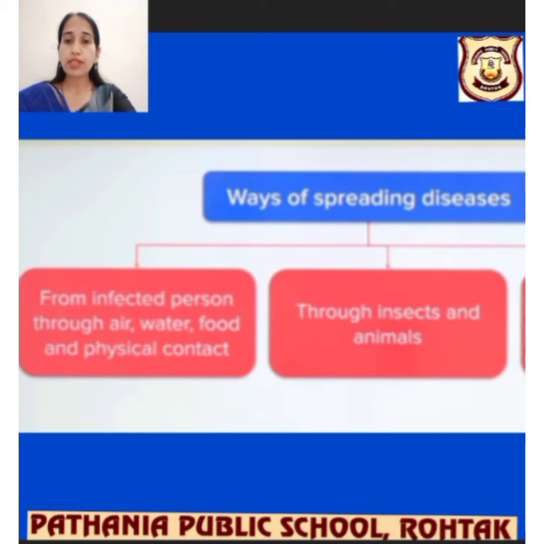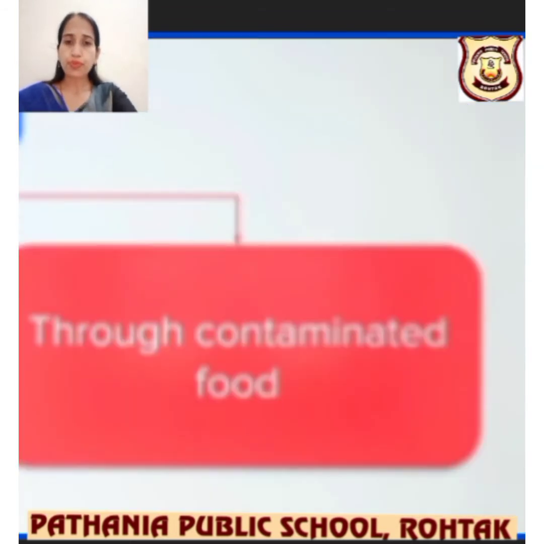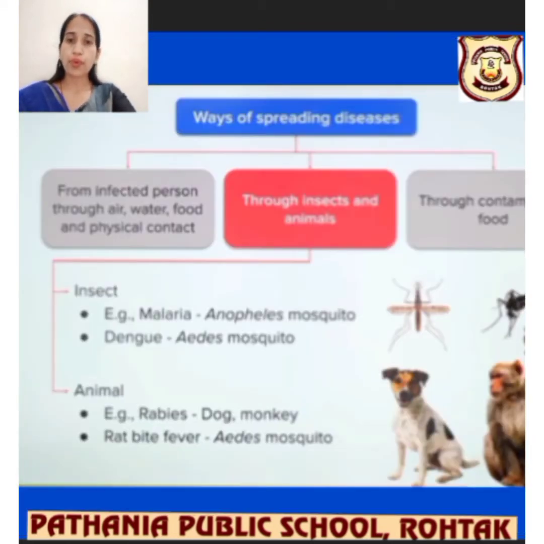The ways of spreading diseases, let us talk about them. From an infected person through air, water, food and physical contact, that is what we are talking about with communicable diseases. Second, through insects and animals the disease can also be spread. Third, through contaminated food. Of course, contaminated food and water can cause cholera, typhoid and these kinds of diseases.